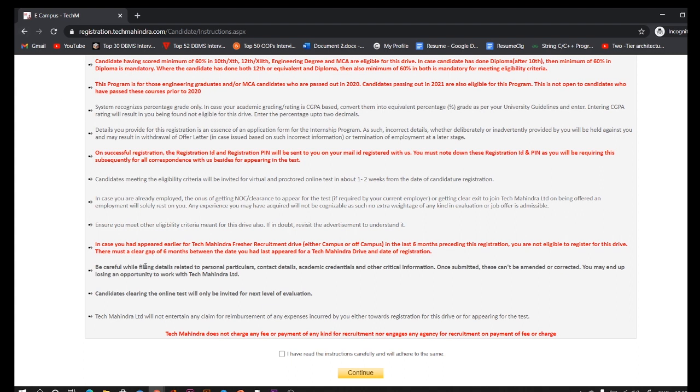Okay. Be careful while filling details related to personal particulars, contact details, academic credentials, and other critical information. Once submitted, these can't be amended or corrected. You may end up losing an opportunity to work with Tech Mahindra. See, if you filled the details incorrectly, Tech Mahindra is saying that you will lose the opportunity to work with Tech Mahindra. So be careful while filling the information.